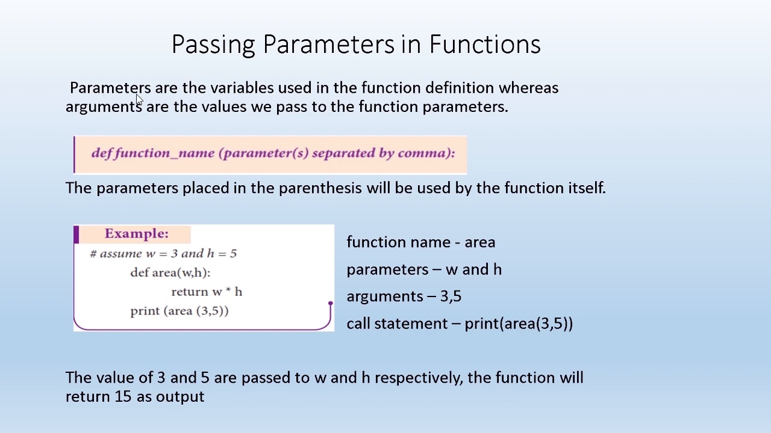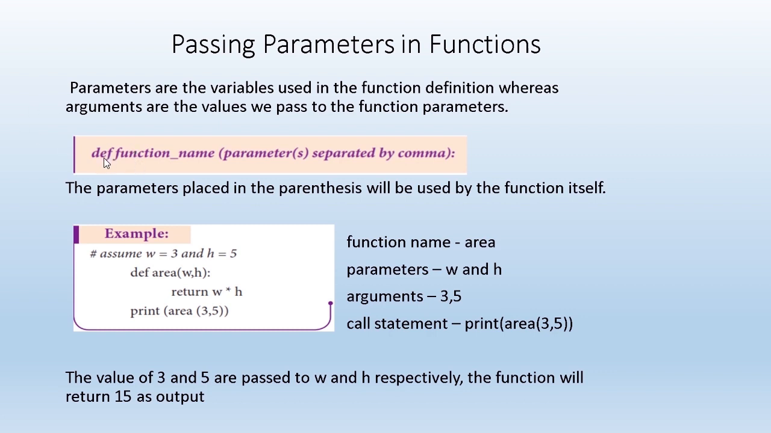What do you mean by parameters? Parameters are the variables used in the function definition. When you define a function, if you write any variable within the parentheses, that is called the parameters. Arguments are the values which we pass to the function parameters. That means in the call statement, we actually pass the value, and that value is called the arguments. Okay, now we'll see the program, and you can understand.